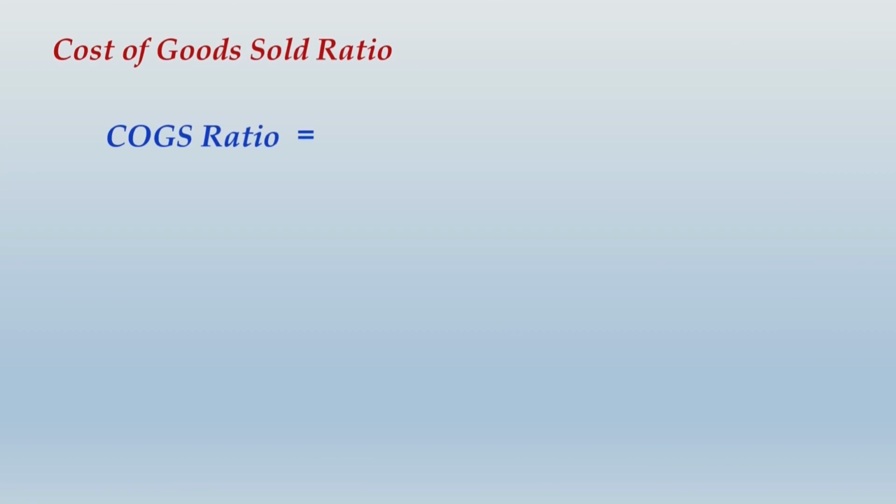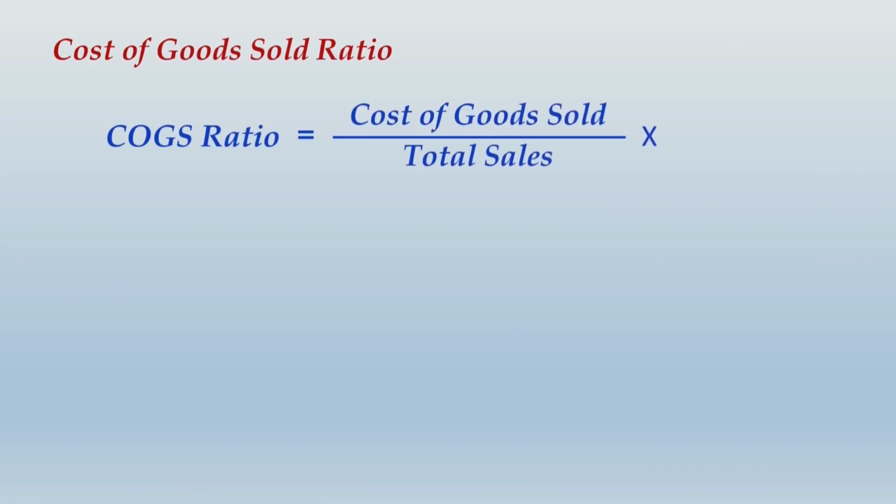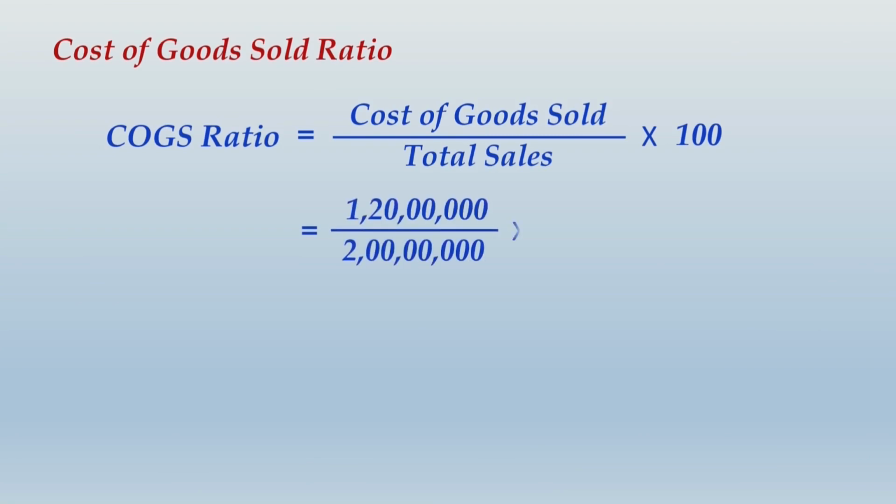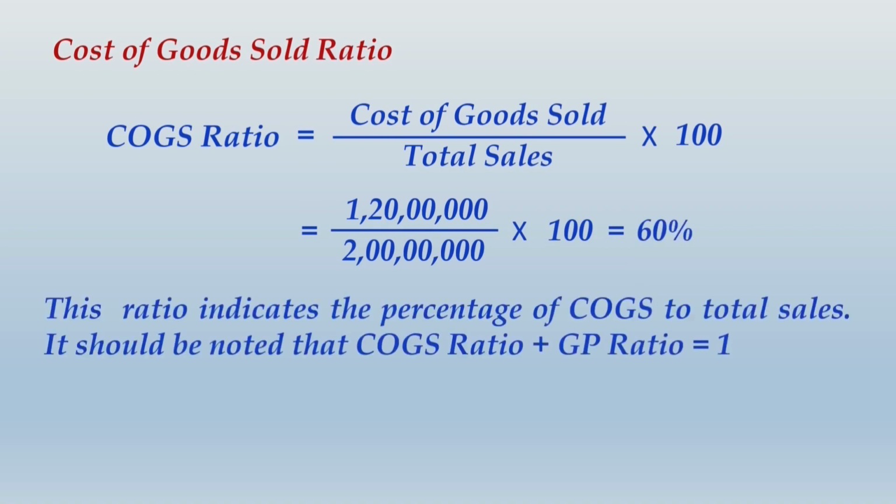Let us move ahead and now take up the next ratio, that is cost of goods sold ratio. Very simple ratio. It is simply cost of goods sold divided by total sales into 100. Simple point is, if gross profit ratio was 40%, cost of goods sold ratio has to be 60%. So aggregate of cost of goods sold ratio and gross profit ratio will always be 1. So 40% and 60% are these two ratios. Let us move ahead and take up some simple ratios ahead.